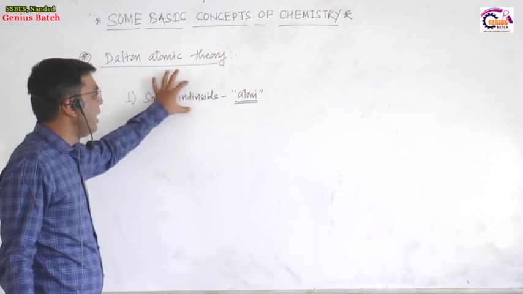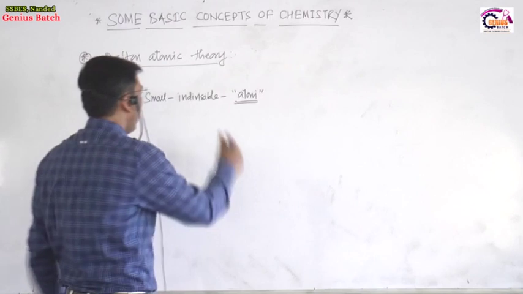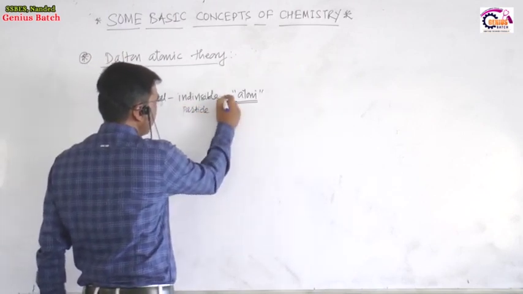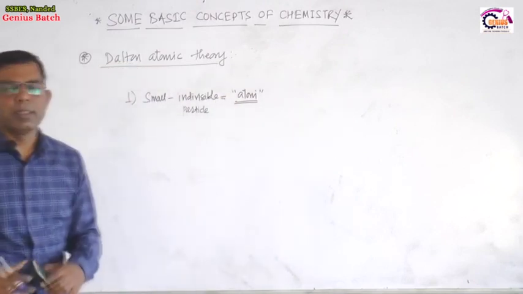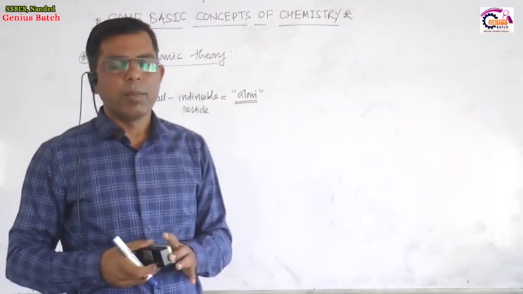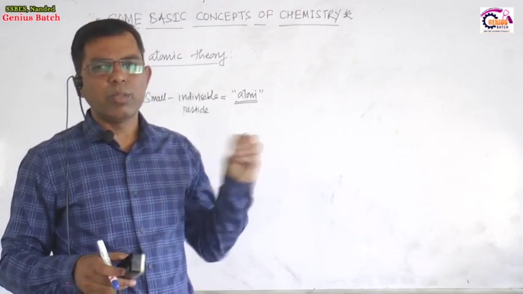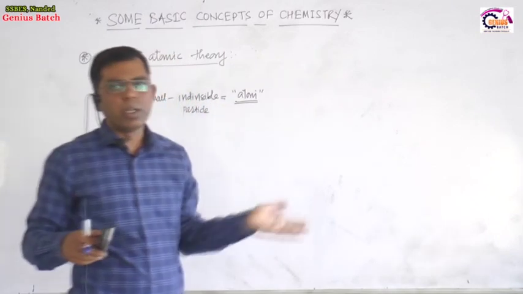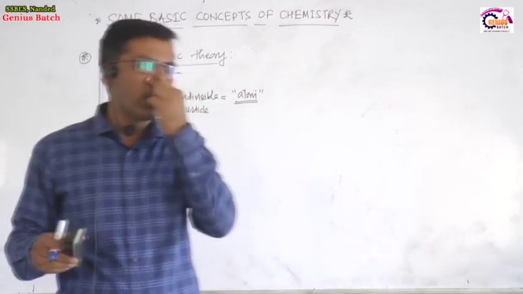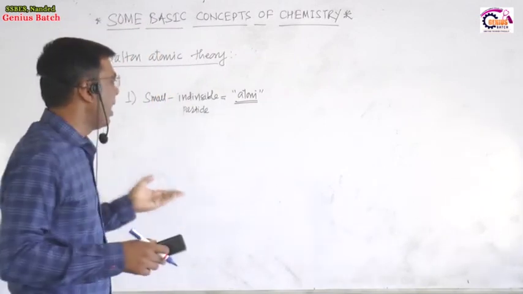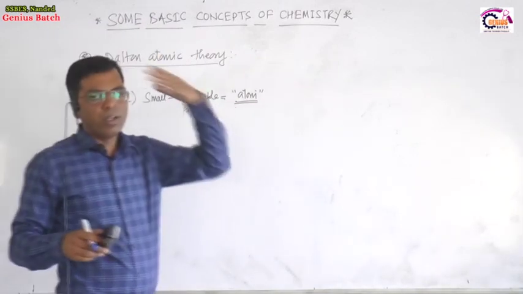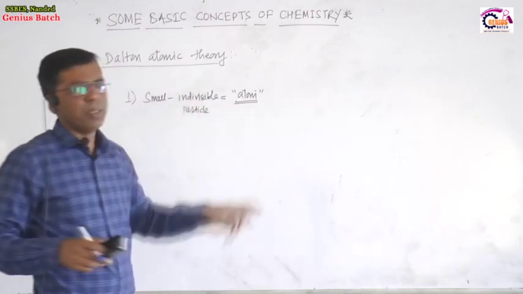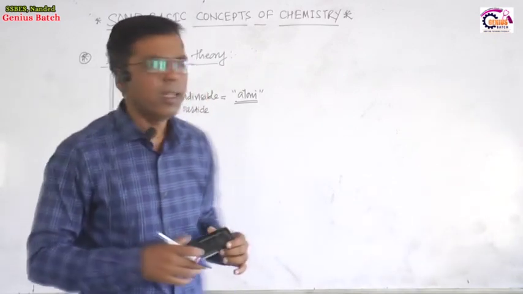The smallest indivisible particle of matter is called an atom. So what is the atom? Atom is the smallest particle of matter. But nowadays this theory, it was an old theory, now we can divide the atom. We discovered the nucleus, protons, electrons, neutrons, all of them are present in an atom. But according to Dalton, at that time the atom was indivisible. Now we can divide the atom.